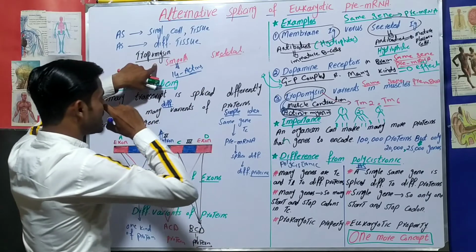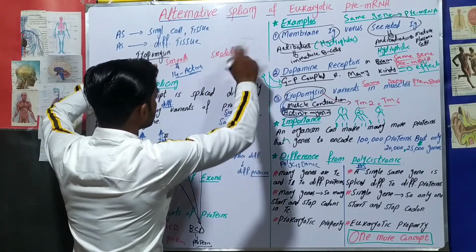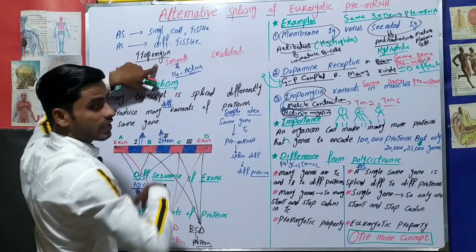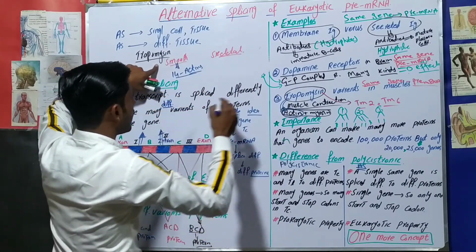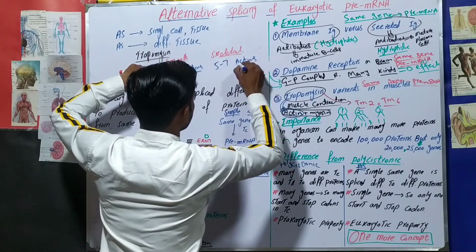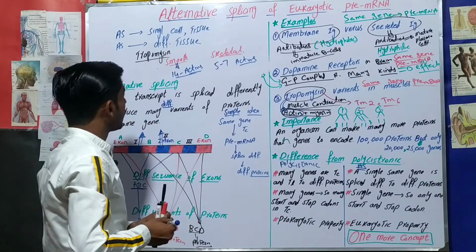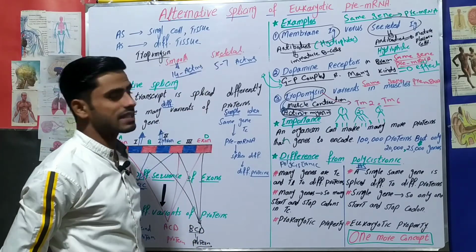But when the gene goes to skeletal muscle, there is a different sequence of exons, and this variant of tropomyosin will cover 5 to 7 actins.